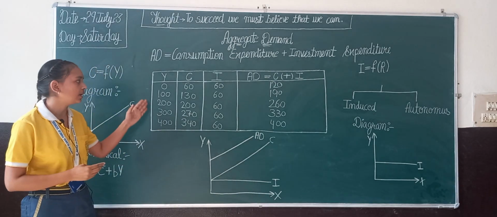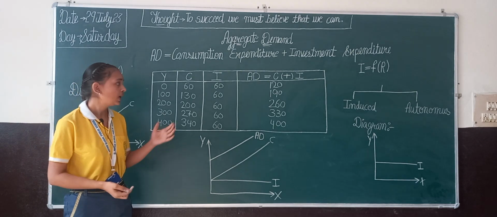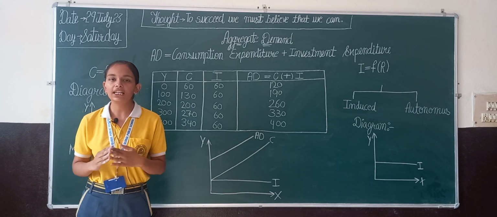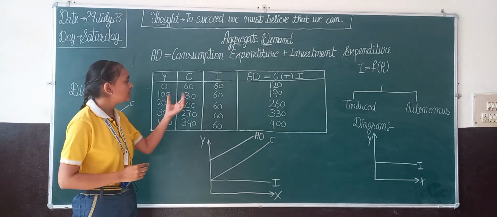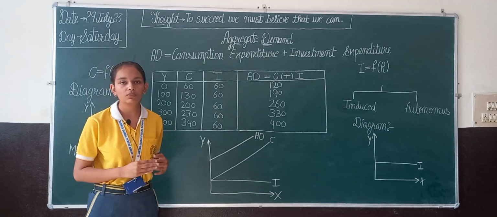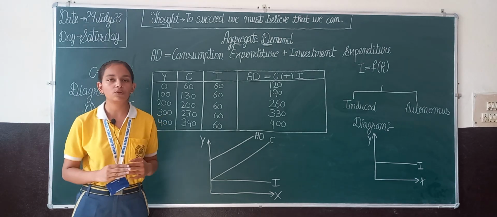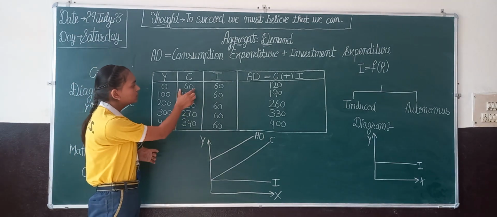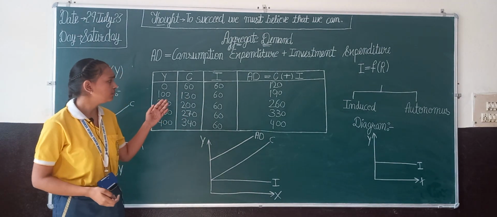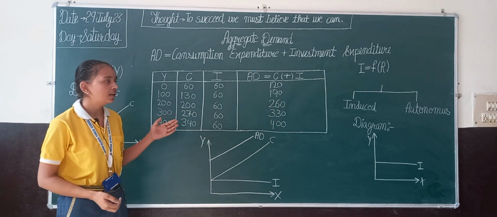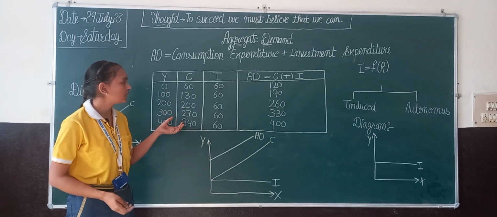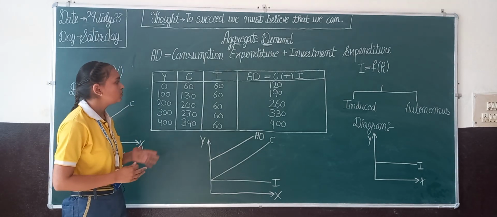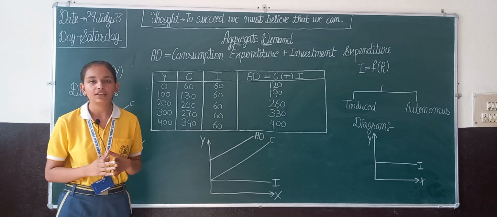Here we take income at different levels in an economy. Consumption expenditure at zero level of income can be anything, but it can never be zero. The consumption at zero level of income is called autonomous consumption. Autonomous consumption is possible because of past savings. Here we took autonomous consumption as 60. We can clearly see here that the difference in increase in consumption expenditure is 70. This means that consumption expenditure increases at a constant rate.